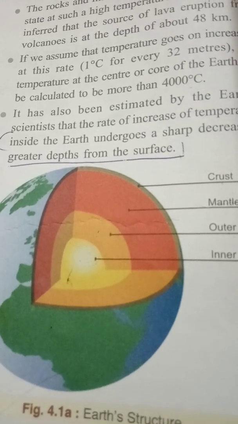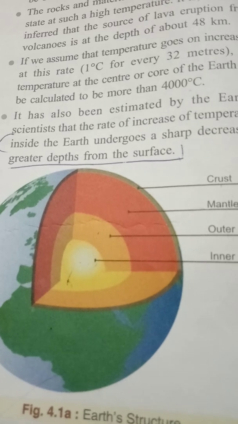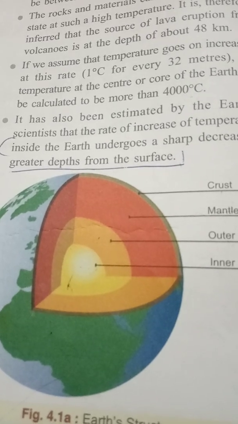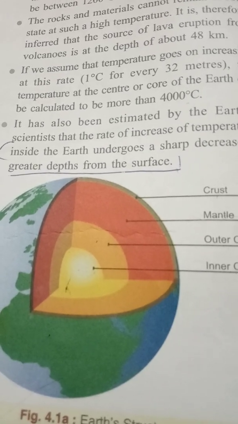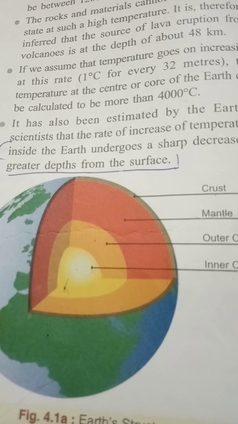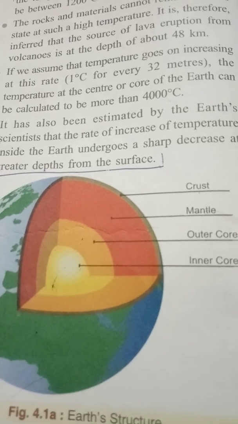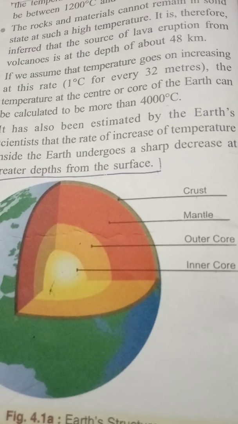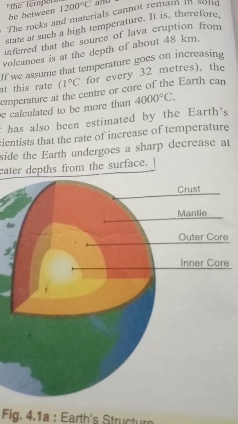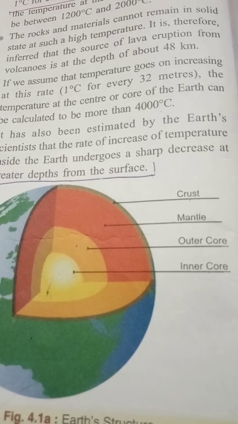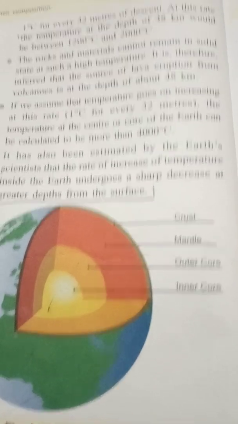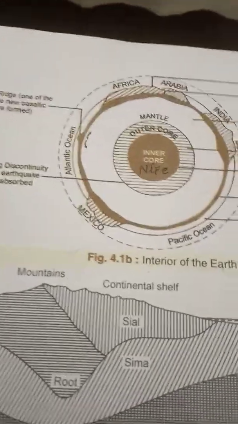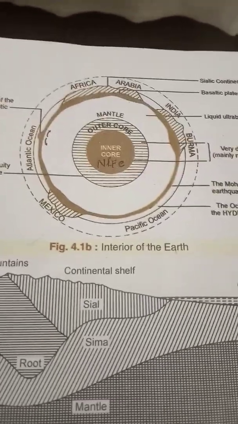earth. So, on the basis of the study of the physical properties of the earth, the behavior pattern of the seismic waves of earthquakes, and the lava erupted from volcanoes, it is believed that the earth is composed of three parts: the crust, the mantle, and the core. So, I'm going to explain to you about the interior structure of the earth.